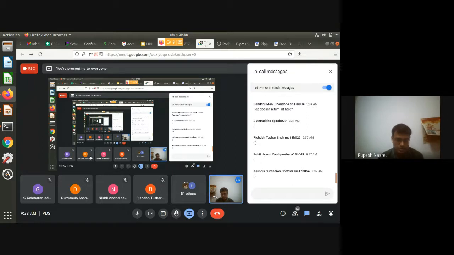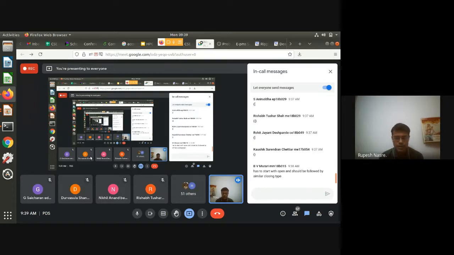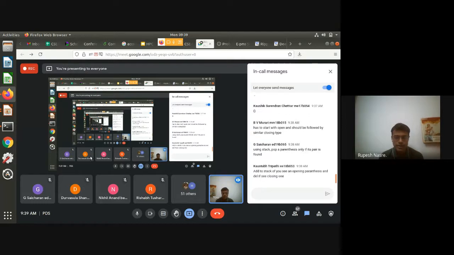Any suggestions? Okay. So one thought that comes to my mind is that a balanced expression has to start with an open bracket and should be followed by a similar closing type. Can somebody tell me some example of a good balanced parenthesis, a sufficiently long balanced parenthesis expression? And I think that will help us discuss.